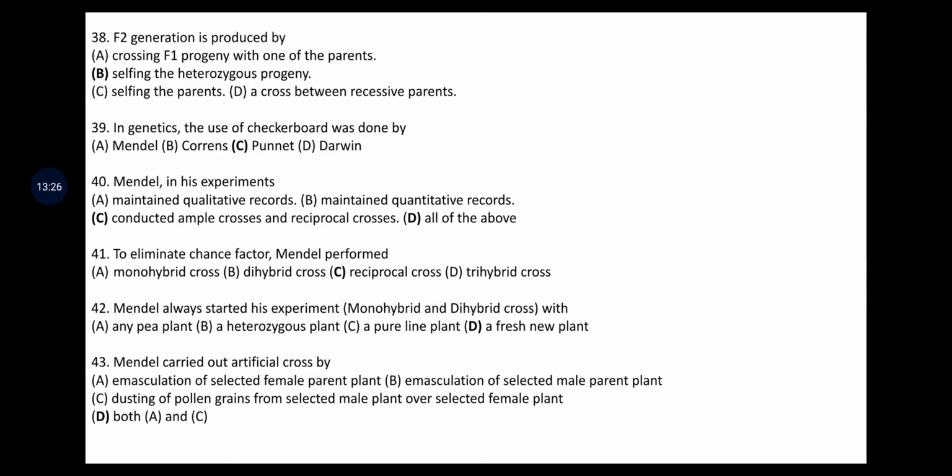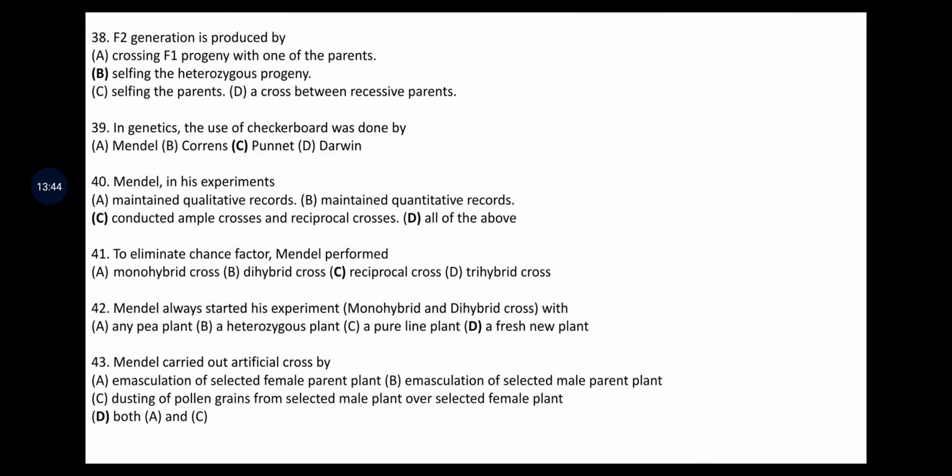The answer is reciprocal cross. Mendel always started his experiment, that is monohybrid and dihybrid crosses, with any pea plant, heterozygous plant, pure line plant, fresh new plant. The answer is fresh new plant.